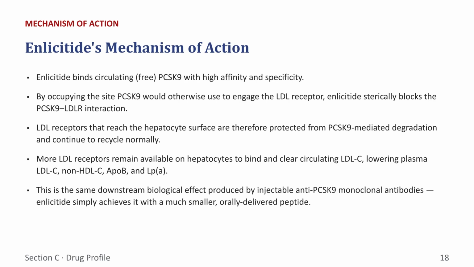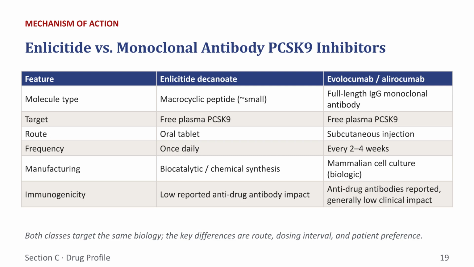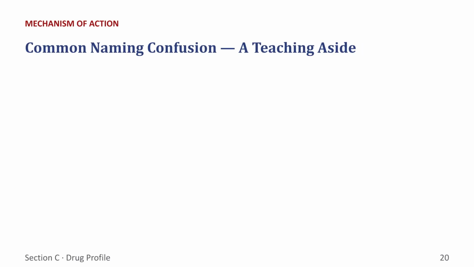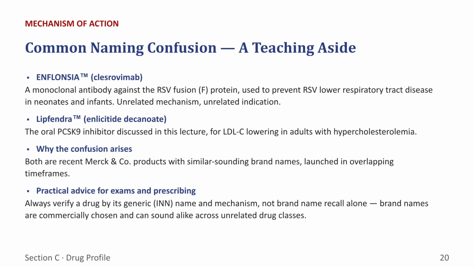Enlicitide acts by binding free PCSK9, physically blocking it from interacting with the LDL receptor. This protection allows the receptors to recycle and continue clearing LDL-C, matching the clinical effect of injectable antibodies but delivered orally. Both Enlicitide and monoclonal antibody inhibitors target the same biological pathway. The fundamental differences lie in the route of administration, the dosing frequency, and individual patient preferences for daily pills versus infrequent injections. A brief teaching aside: be careful not to confuse Lipfendra with Enflonsia.